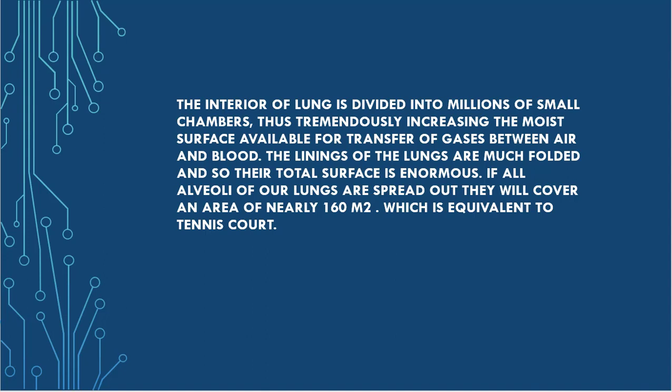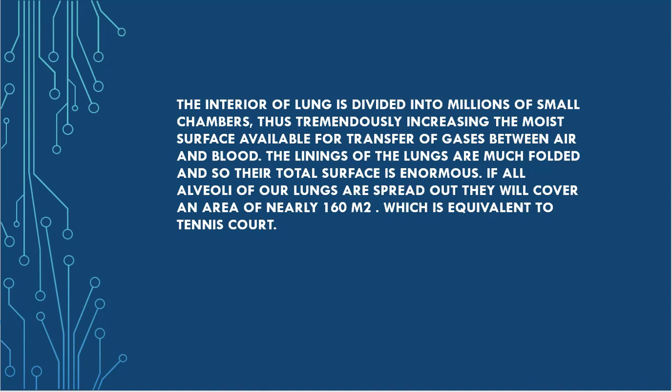The lining of the lungs is much folded and so their total surface is enormous. If all alveoli of our lungs are spread out, they will cover an area of nearly 160 square meters, which is equivalent to a tennis court. That means that is a very large area.